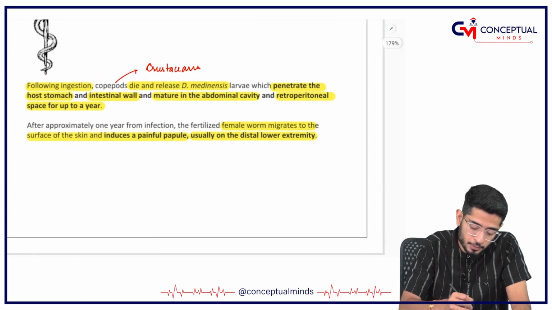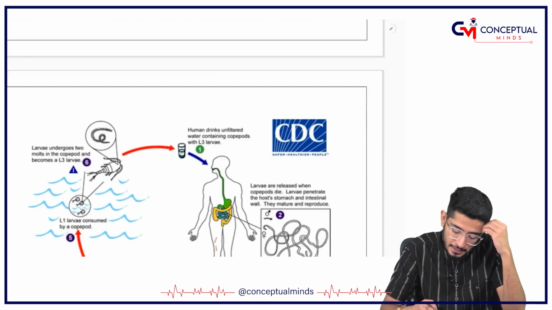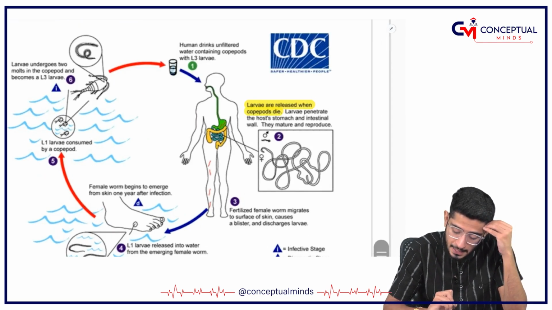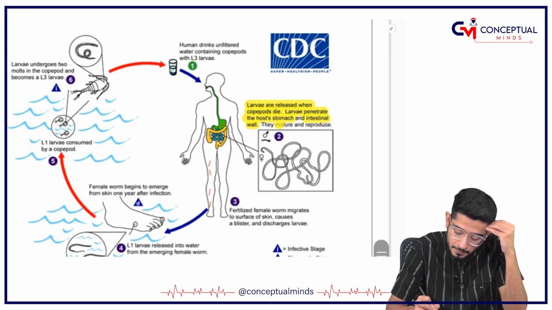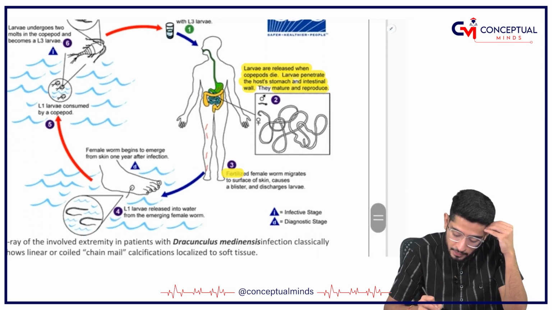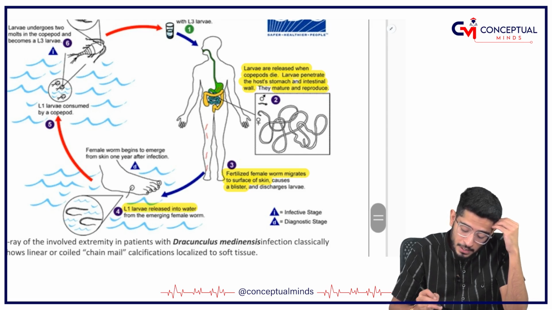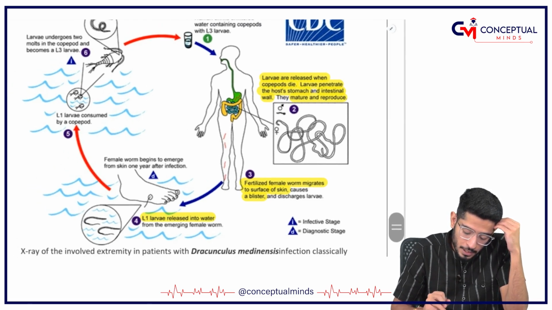So what happens? I hope you are clear. As soon as it is ingested, there will be the release. See here, larvae are released when the copepods are dying, and the larva is going to penetrate the host stomach and the intestinal wall, and they mature and reproduce. Then the fertilized female worm is going to migrate to the skin and cause a blister, and then L1 larva will be released, and once your foot is in water, this larva is released into the water. Remember, this is actually the diagnostic stage also.